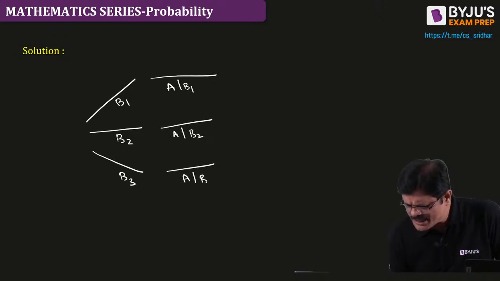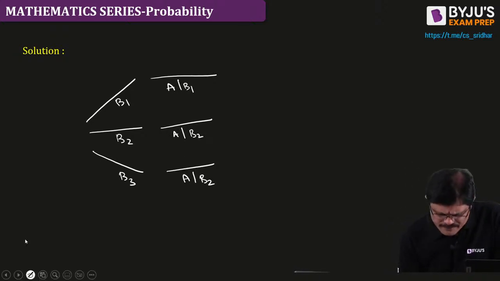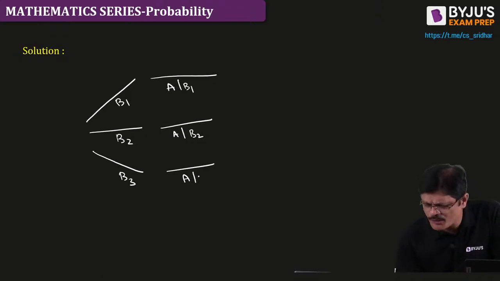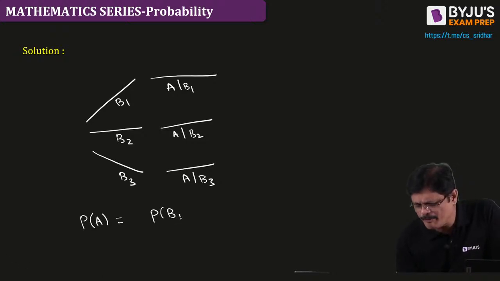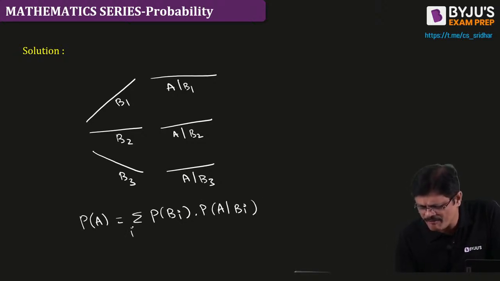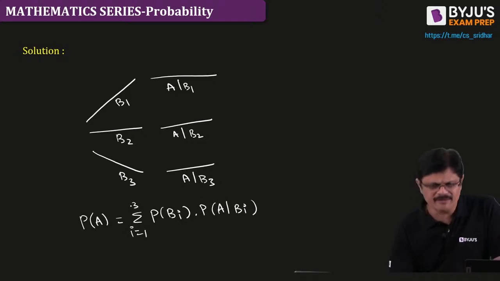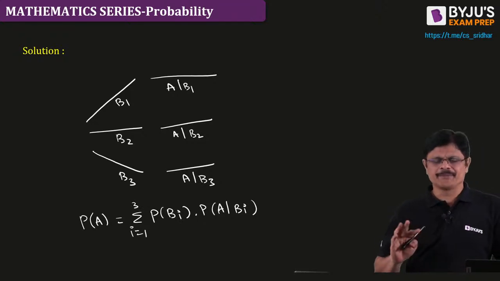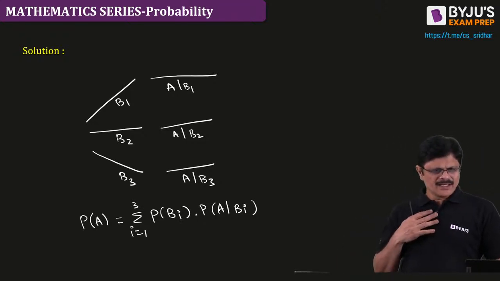Then they will ask you what is the probability of A. And it is simply the corresponding probabilities you multiply: probability of Bi into probability of A given Bi, where i varies from 1 to 3. Is that clear? Clear or not?